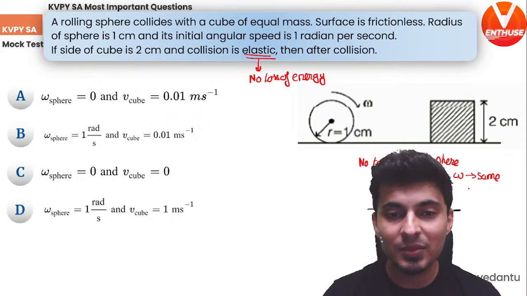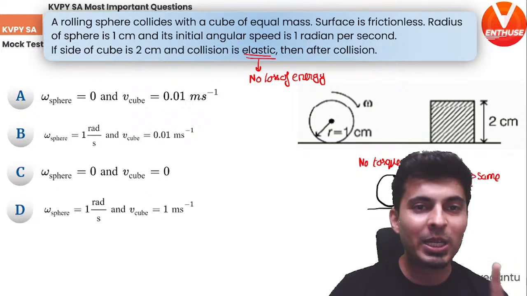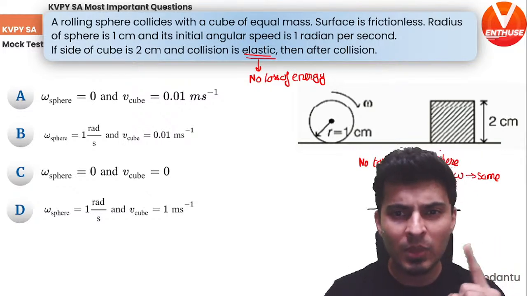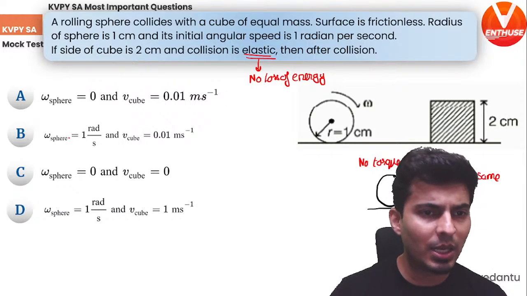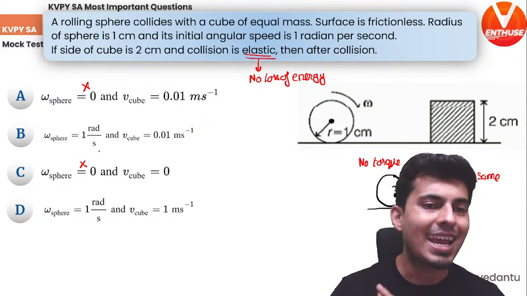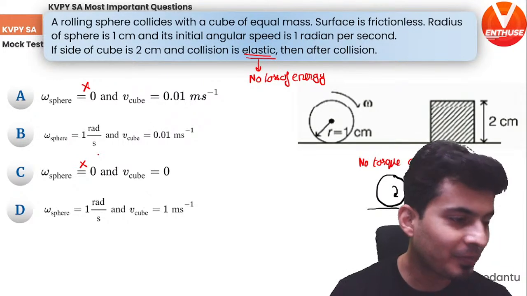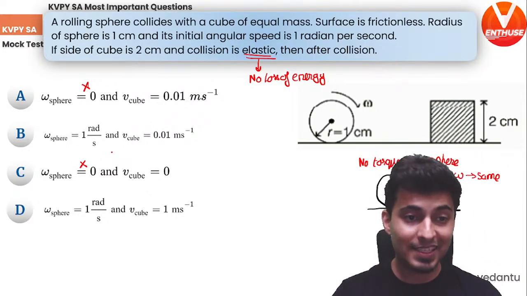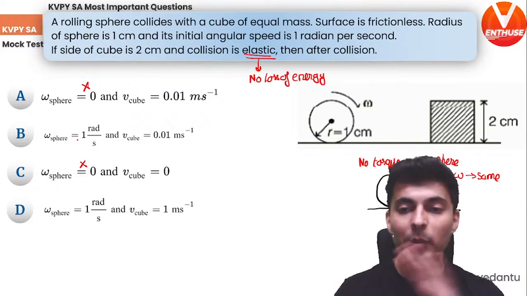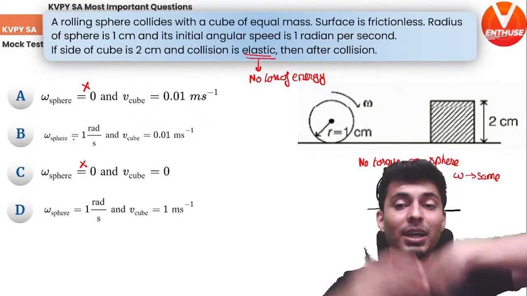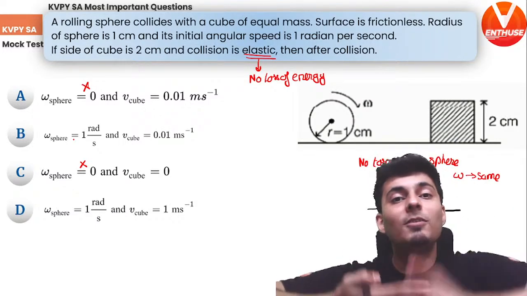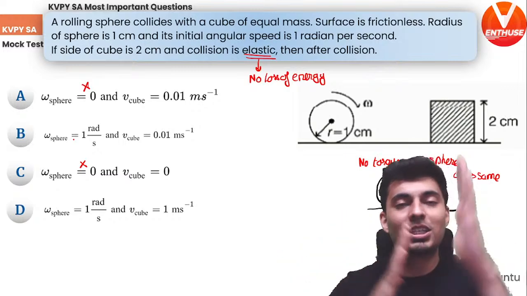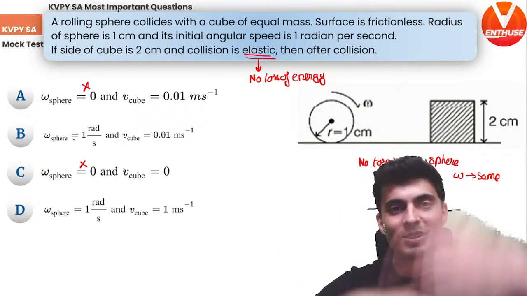It can't change. So what will be omega? Omega will still remain. How much is it? I think it was given 1 radian per second. So it will still remain 1 radian per second. So 0 is wrong. Option A and C are eliminated directly. Does it make sense? The omega will not change. The sphere will go and rub against the cube. It will just rub, but nothing will happen. There is no friction. It will just slide smoothly. It will just spin over there.